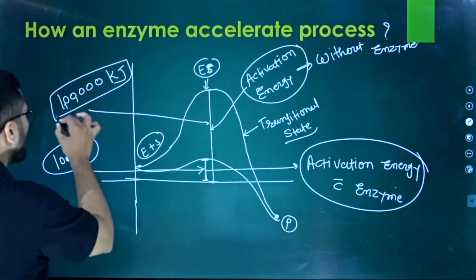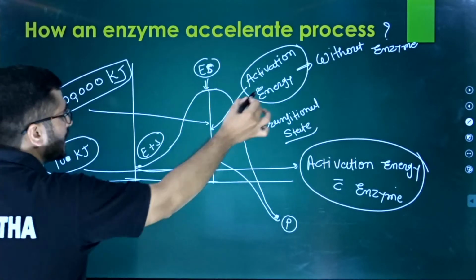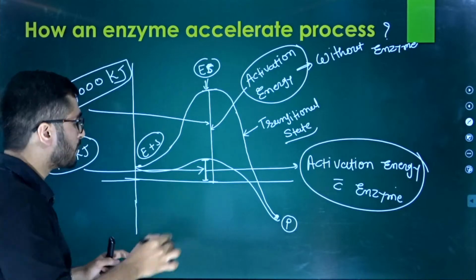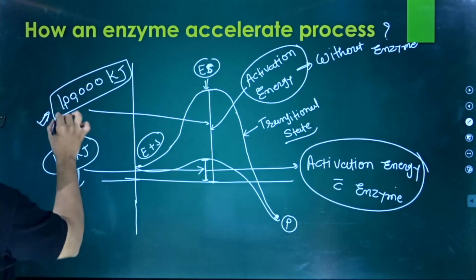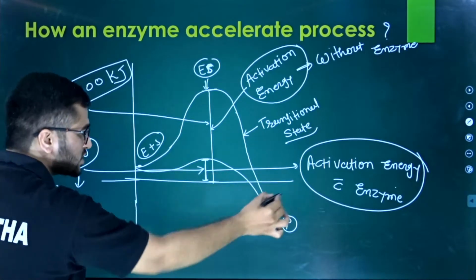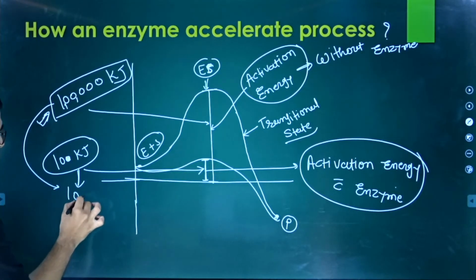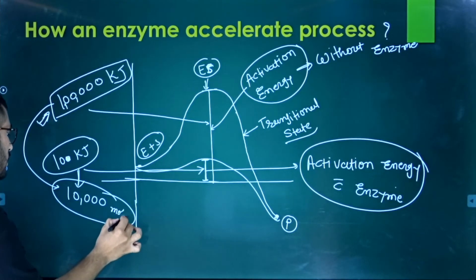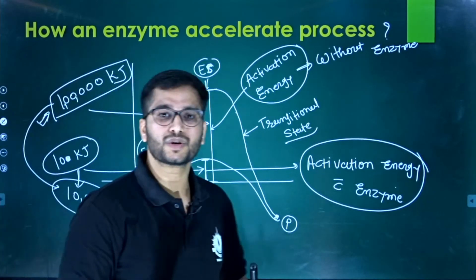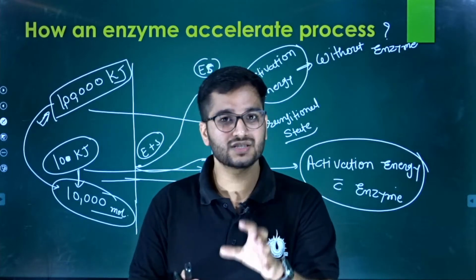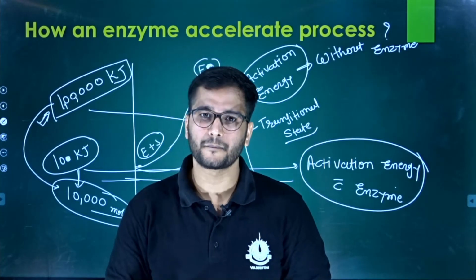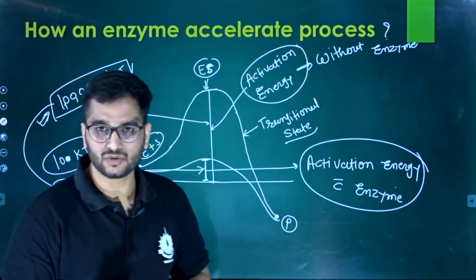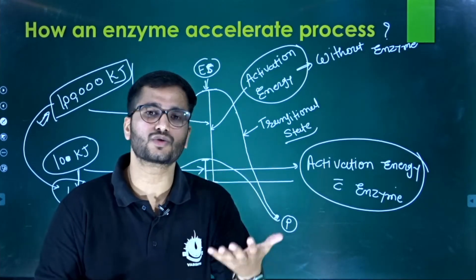So when you give 1 lakh kilojoule in the absence of enzyme, one molecule will be converted. But when you give 1 lakh kilojoule in the presence of enzyme, you will see that 10,000 molecules will now convert into the product. So that's why we can say that as the energy level goes down, the enzymatic activity grows.